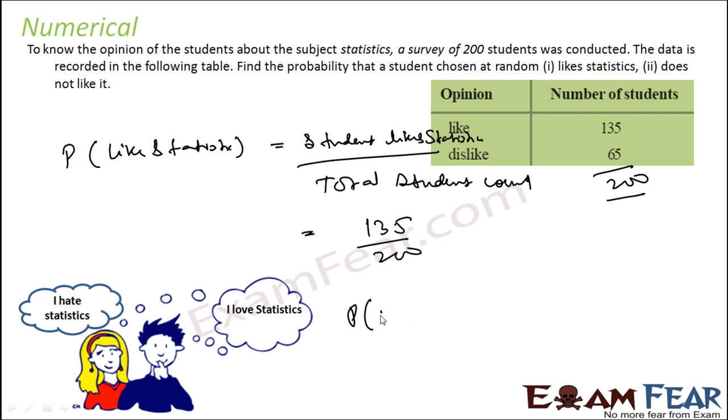Similarly, for students who dislike statistics, the number of students who dislike statistics is 65, and the total student count is 200. This is the probability of students liking statistics, and this is the probability of students disliking statistics. If you add these, you will get 1. And these values are also less than 1 and greater than 0.